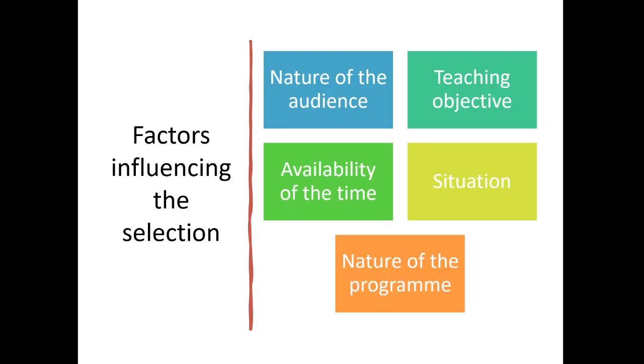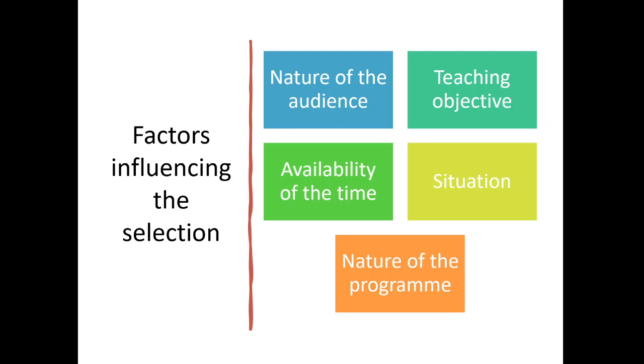Now the factors influencing the selection of the methods: where, in a community setting, should I go for an individual method, a group method or a mass method? It depends upon certain factors. The first one is the nature of the audience, which means homogeneity, like the age, gender, level of knowledge, the problems that they face, the needs and interests.